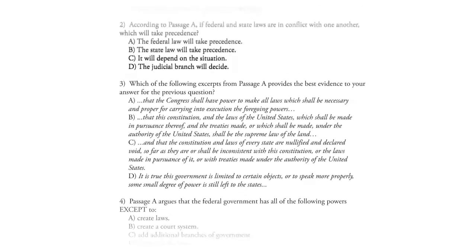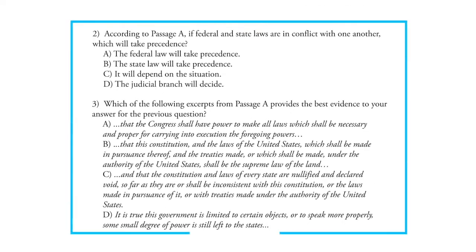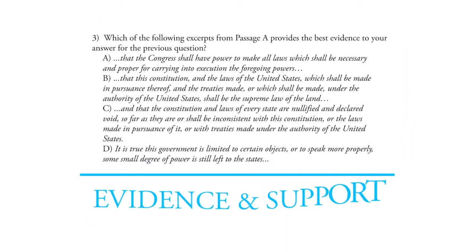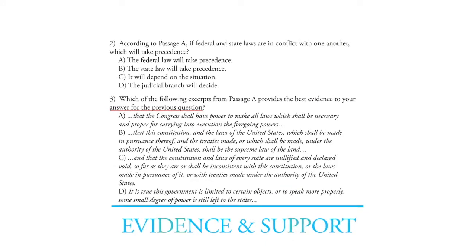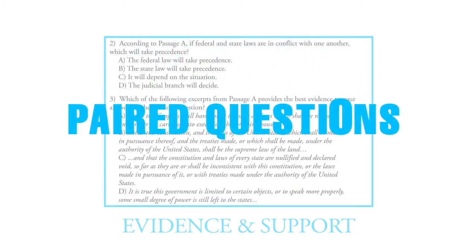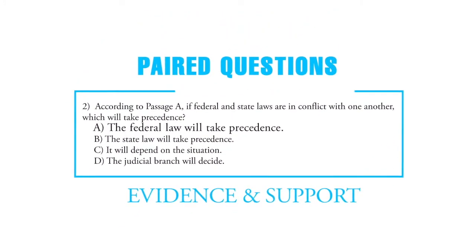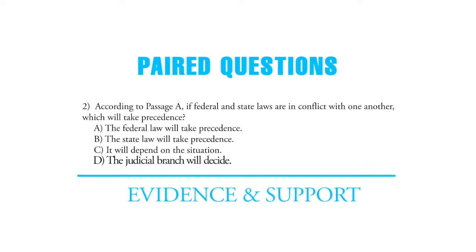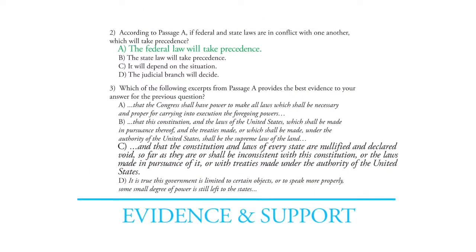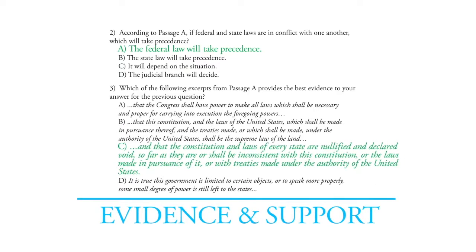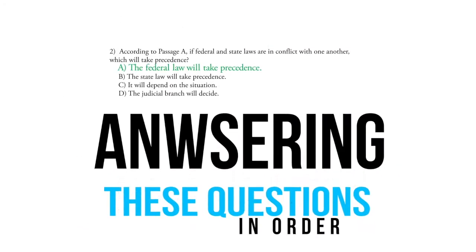Next, we're going to look at questions 2 and 3 together because question 3 is actually asking you to select the best support for your answer to question 2, right? And remember, when you have these paired questions, you want to read the initial question and see if you know the answer. If you do, you select it and then go on to the next question and find the excerpt from the passage that best supports your answer, right? Doing them in order, 2 then 3.